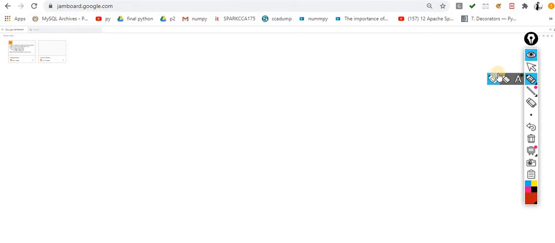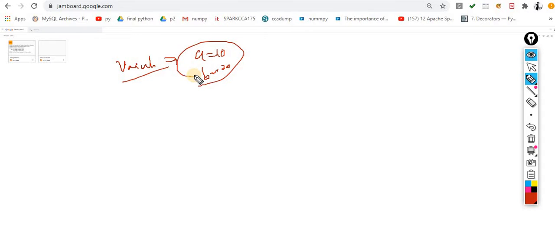So in Python classes we can represent data by using variables. If I talk about variables which hold some data, let's suppose a is equal to 10, b is equal to 20. These are the variables.